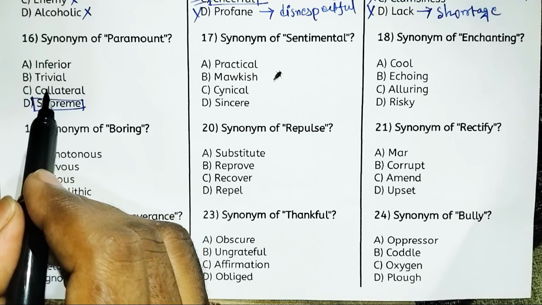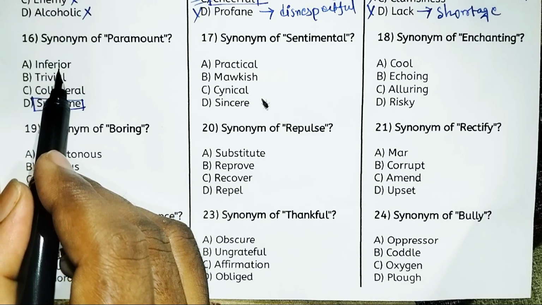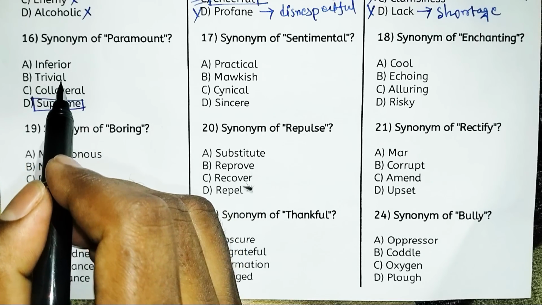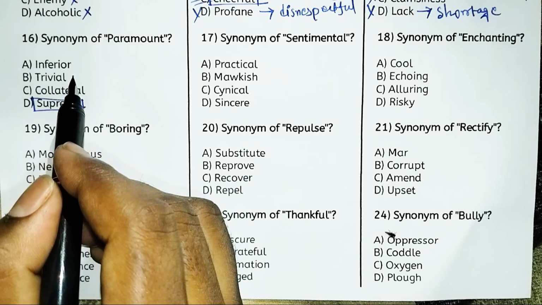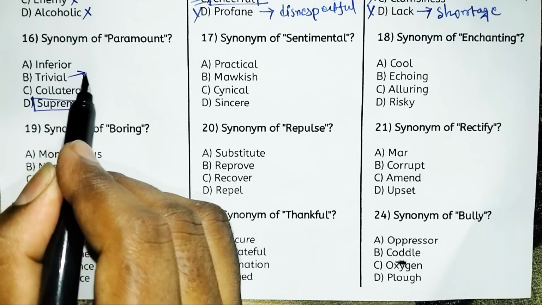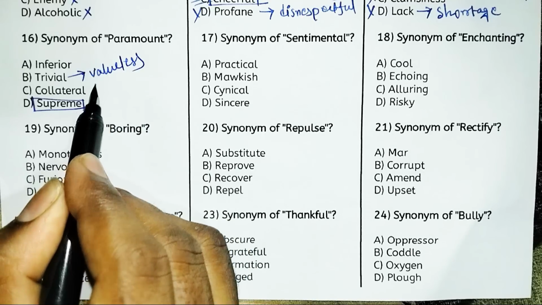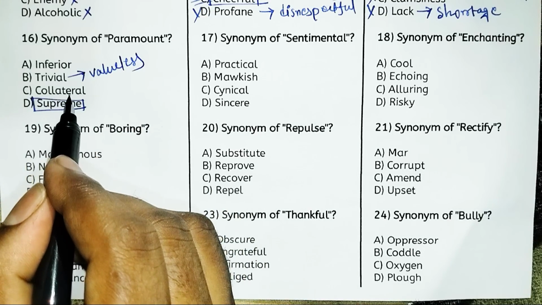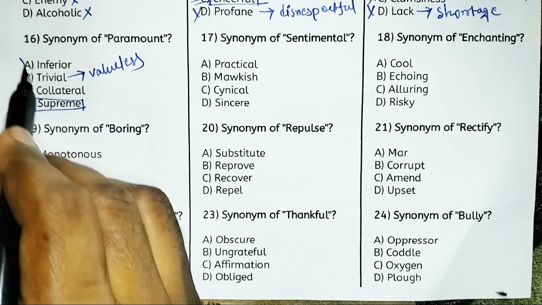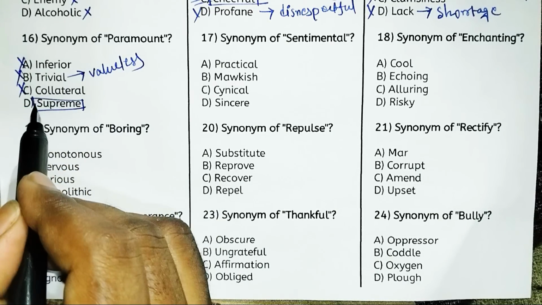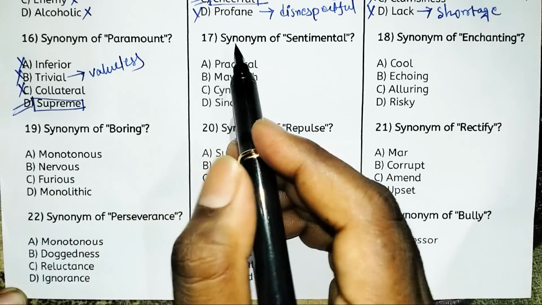So look at the other options. Inferior means someone or something which is not important. Trivial means little important, or you can say valueless. And collateral means the same thing, it is not important. So inferior, trivial, and collateral are not the right answers. So option D, that is supreme, is the right answer.